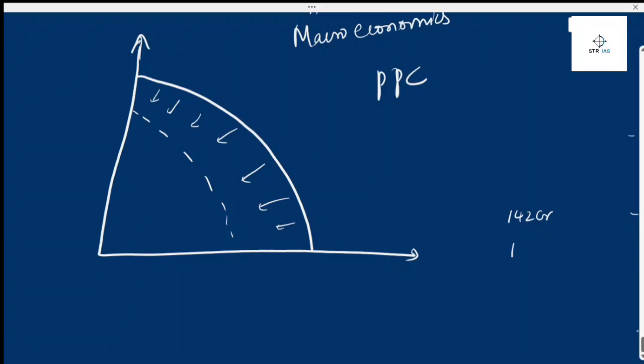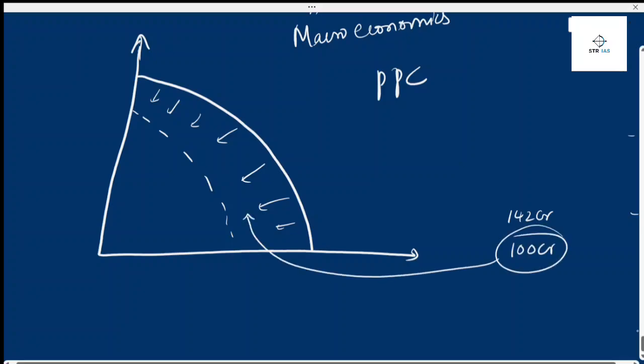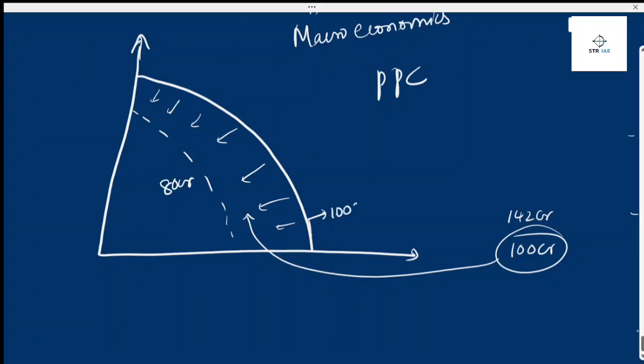think that India has 142 crore population, right? Think that India has 100 crore population who are currently in the working age population and they can work, but only 80 crore are working and 20 crore are voluntarily not working. It means that this curve will shift inward and this curve will become this.